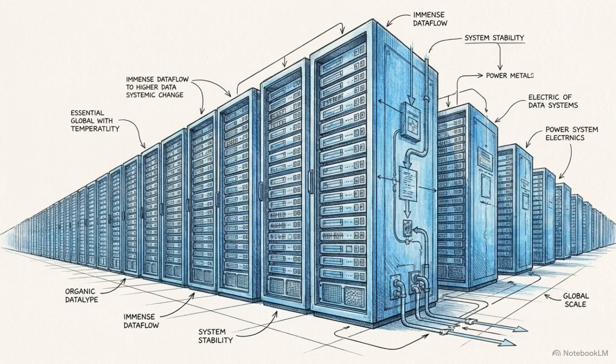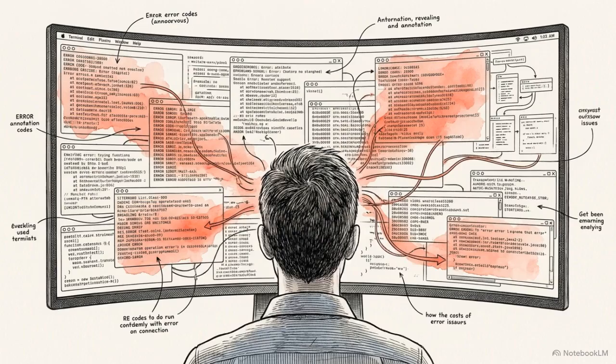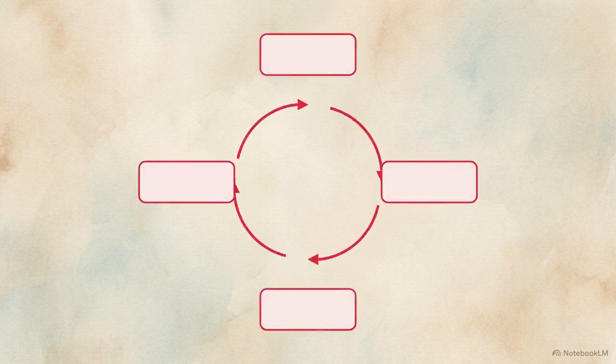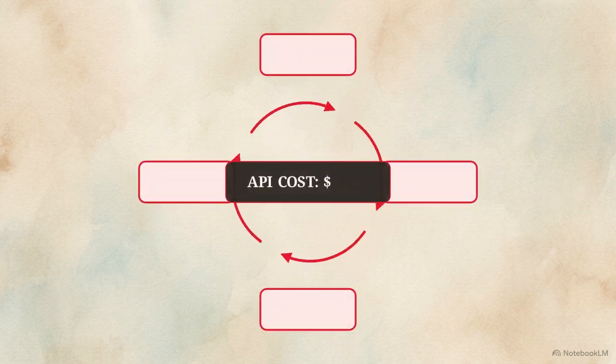predictable, scalable engine. While the theory is clean, engineering the precise logic that tells a loop when to stop is a significant technical hurdle. A poorly designed agent can fall into a doom loop. It hallucinates that it's making progress while actually burning through your API budget in an infinite cycle.